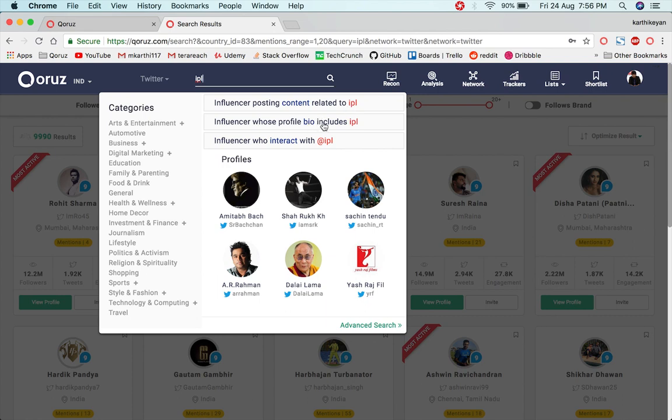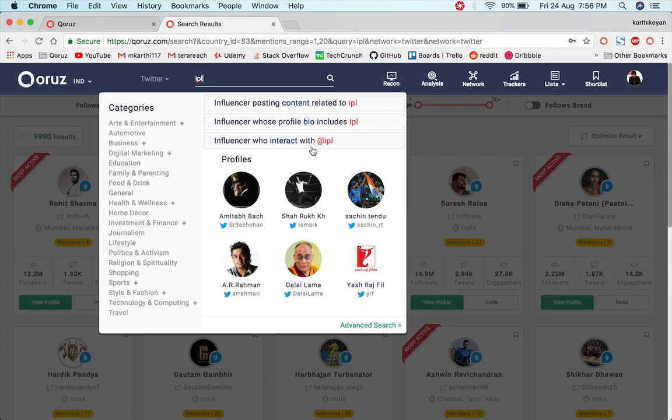And the second part of search in our platform is the bio search, where you could search across the bio of influencers. Say you want to get a niche segment of influencers, say an influencer who is a yoga instructor, it's more likely that he or she will be mentioning the term yoga in his or her bio. In those kinds of cases, we would recommend you to go with the bio search, where you just need to enter the keyword and do this bio search, and the results will be displayed accordingly as well.